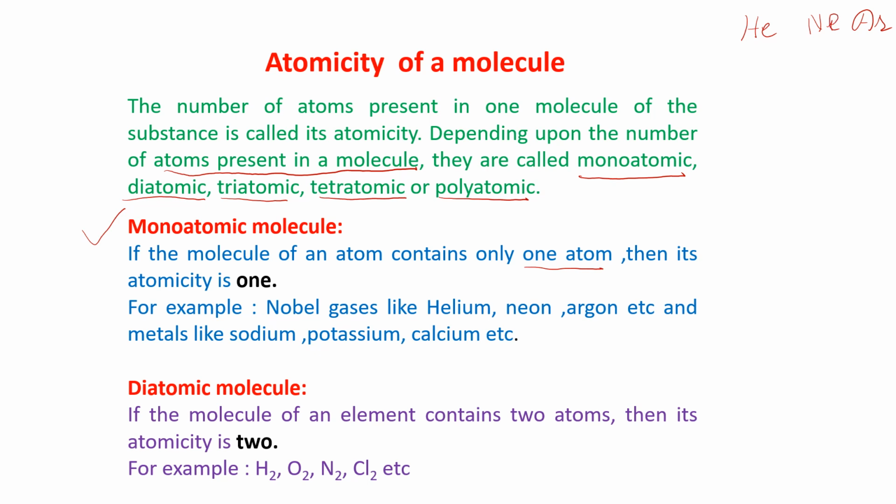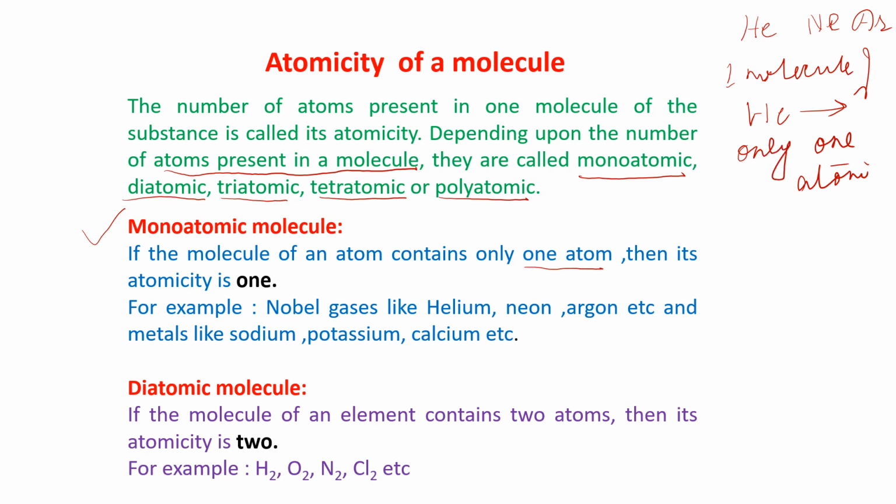There, one molecule of helium contains only one atom. So they are known as monoatomic molecules.